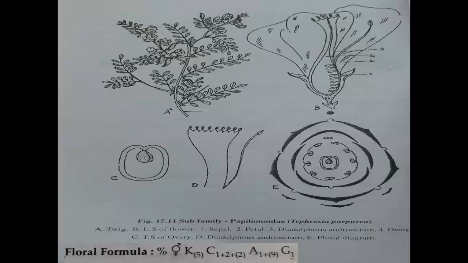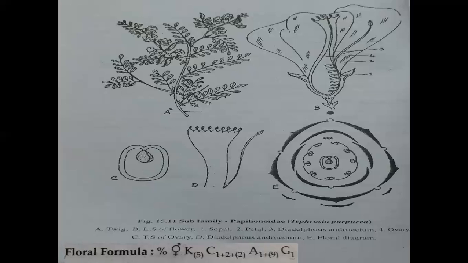Herbs: Trigonella and Tephrosia belong to herbs. Shrubs: Crotalaria belongs to shrubs. Twining shrubs, which are climber plants. Tendril climbers: Pisum or Lathyrus.